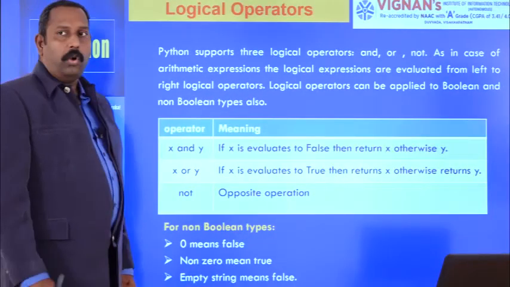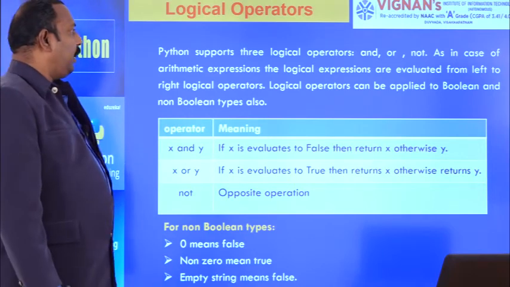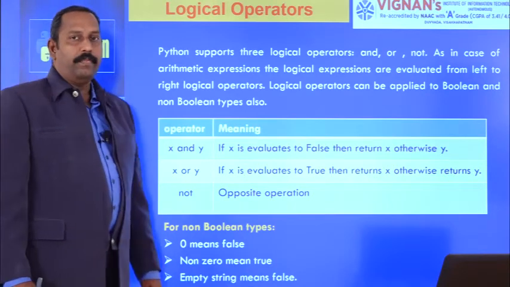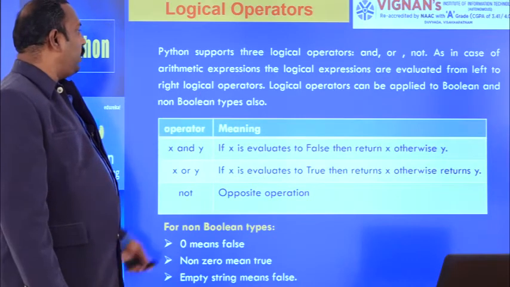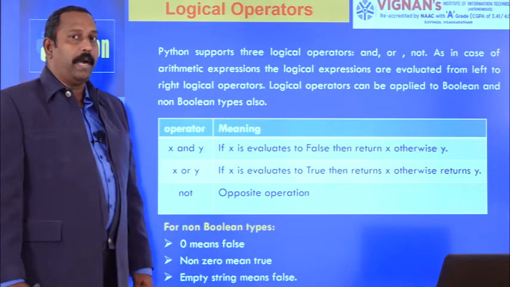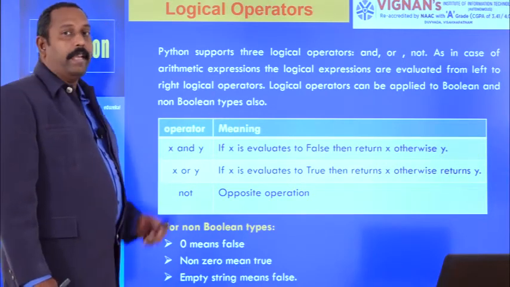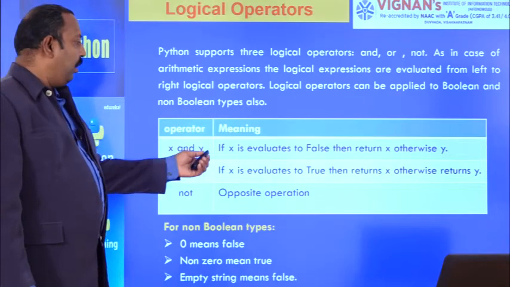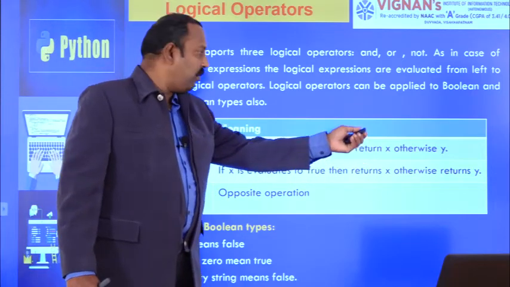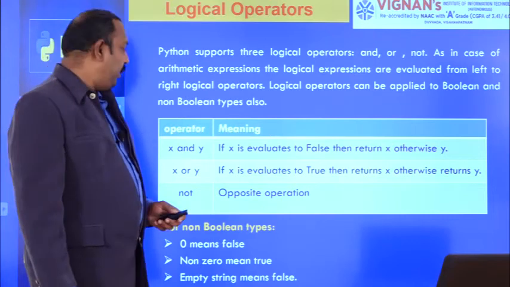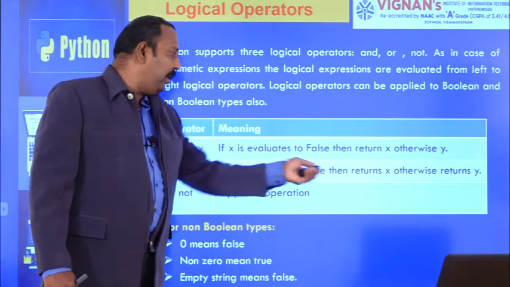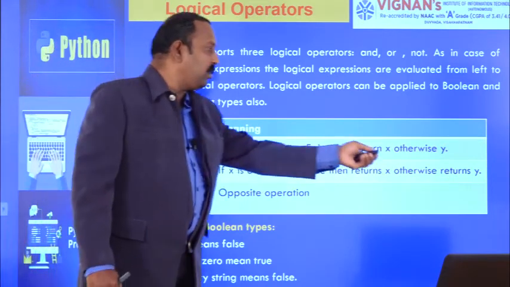Next is logical operators in Python. There are three logical operators available in Python: AND, OR, and NOT. These are the three logical operators we are using in Python. Here you see how it is evaluated by the Python interpreter. Suppose I have written x and y. Listen carefully. If x evaluates to false, it returns x, otherwise it returns y. When coming to x or y, if x evaluates to true, then you will get the x value, otherwise it returns the y value.